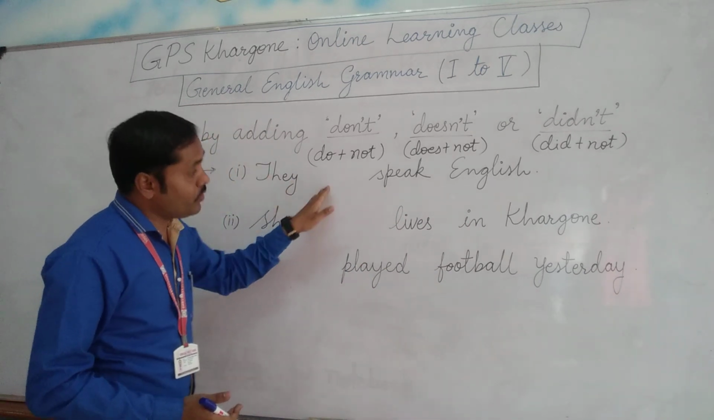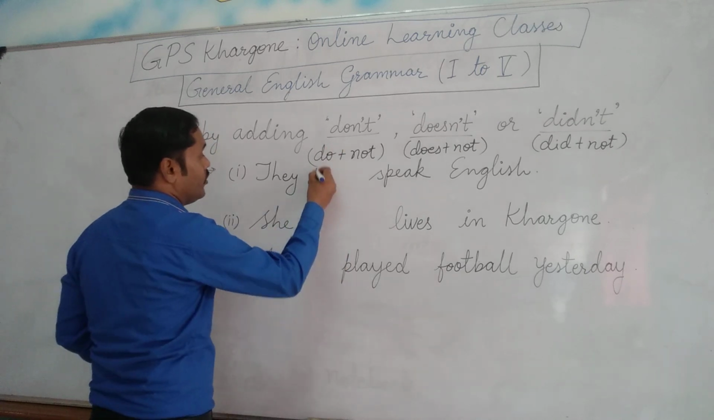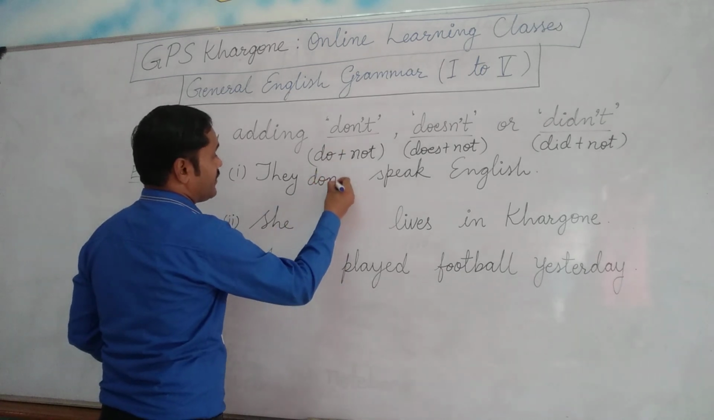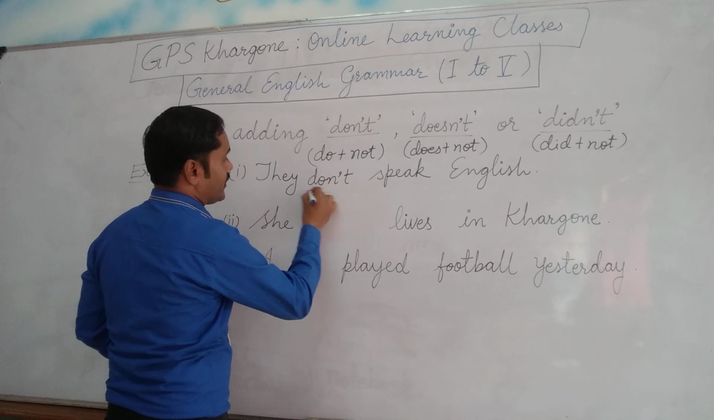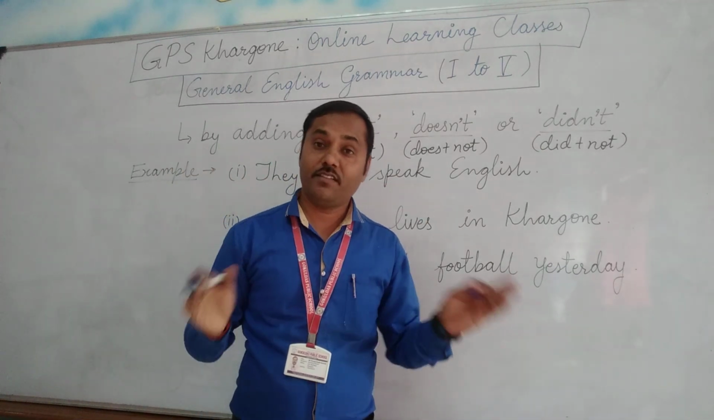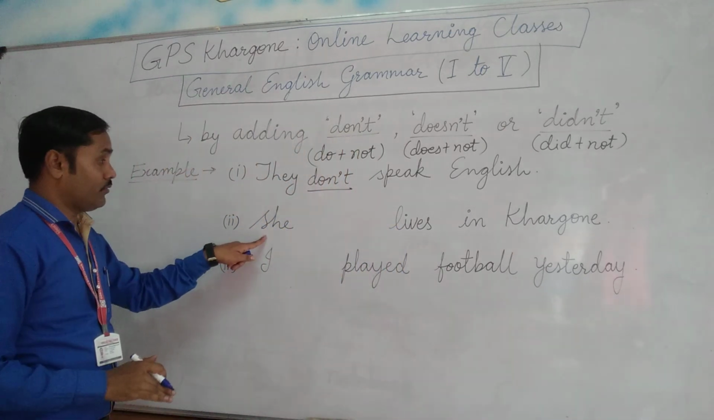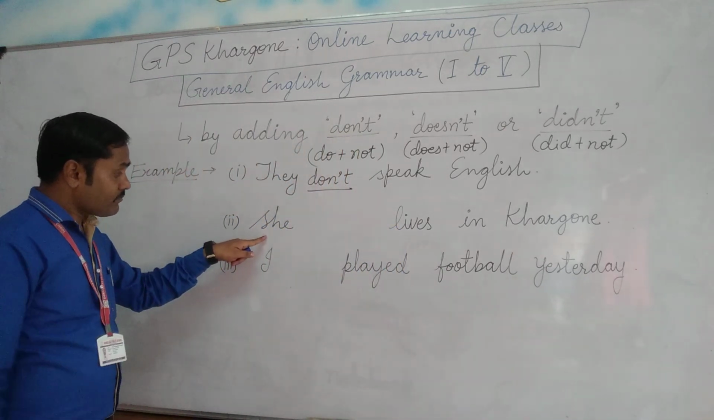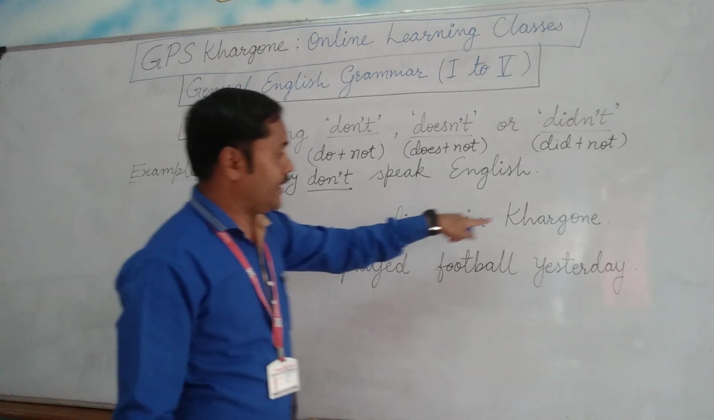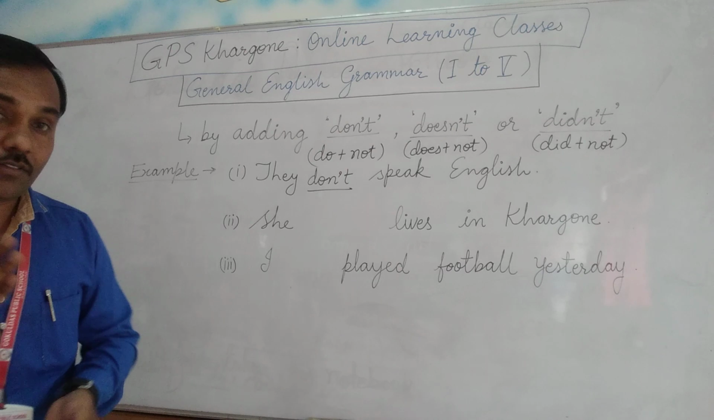They don't speak English. If I add do plus not here, it is written don't in short. They don't speak English. By this sentence I deny the statement. This is a negative statement. Now let us come to the second one. She lives in Khargon. Of course it is a positive sentence. It makes positive sense.